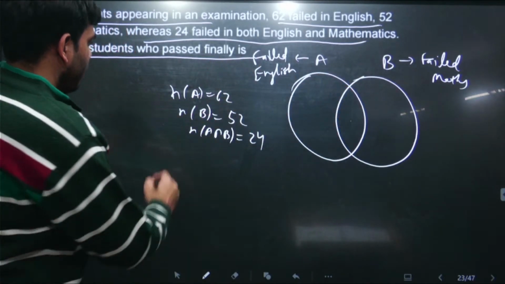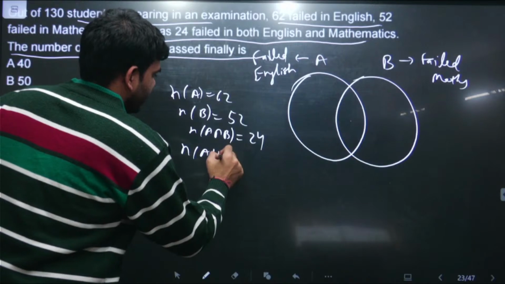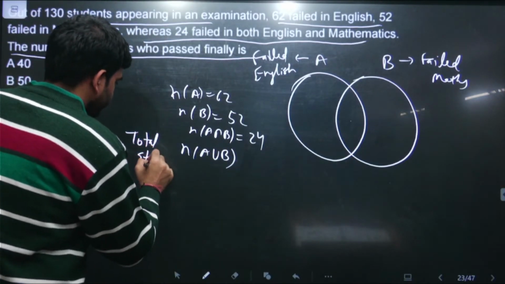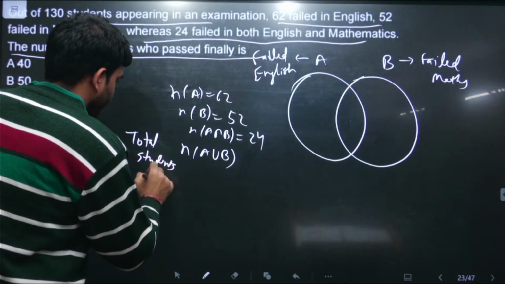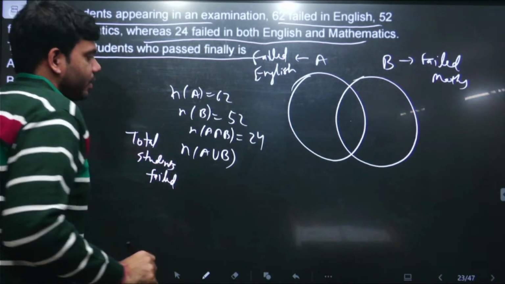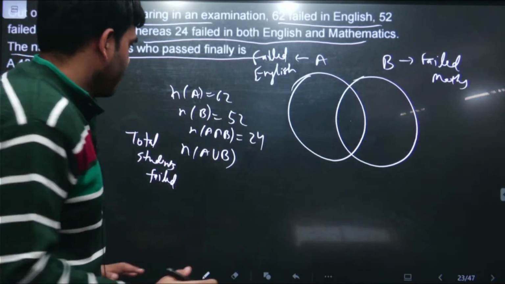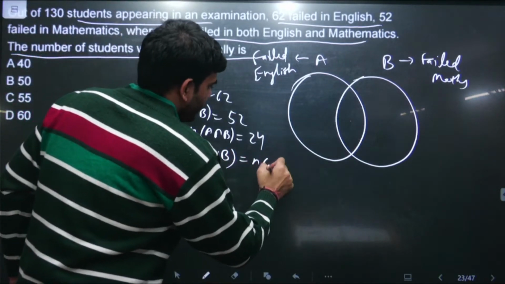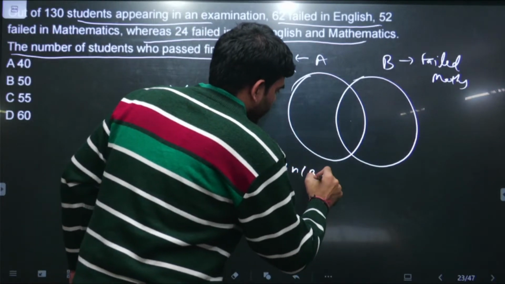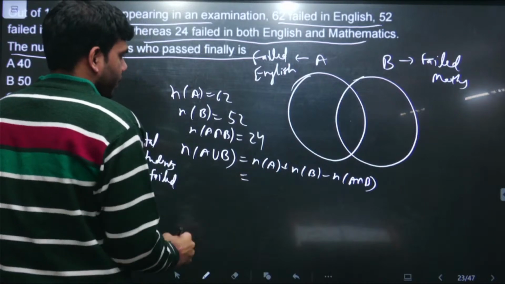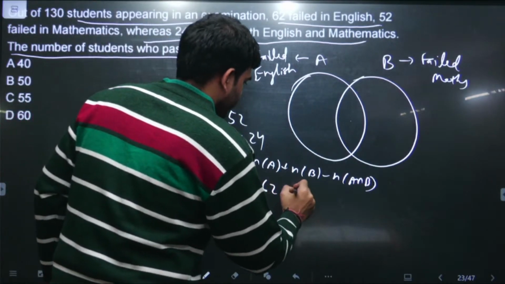तो इसमें हमको निकालना क्या है? We need to find this thing, A union B. This is total students failed. Failed in the sense they either failed in maths, they either failed in English, or they failed in both English and maths. So this we need to find, and using the set theorem and using the Venn diagram, this is the basic formula of A union B, and everything is provided to us.